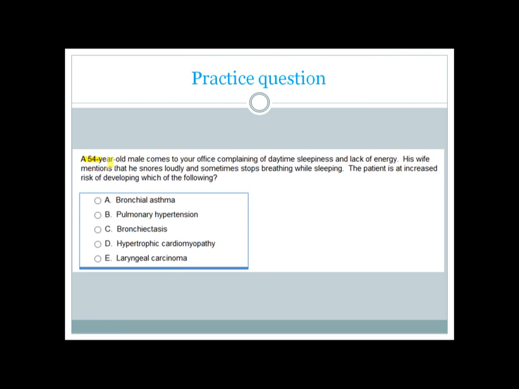A 54-year-old male comes to your office complaining of daytime sleepiness and lack of energy. His wife mentions that he snores loudly and sometimes stops breathing while sleeping. The patient is at an increased risk of developing which of the following? So there are multiple options. You can pick one. Take a pause.